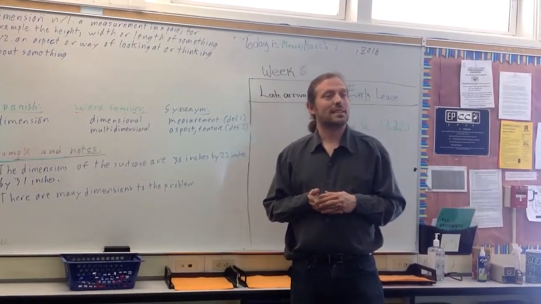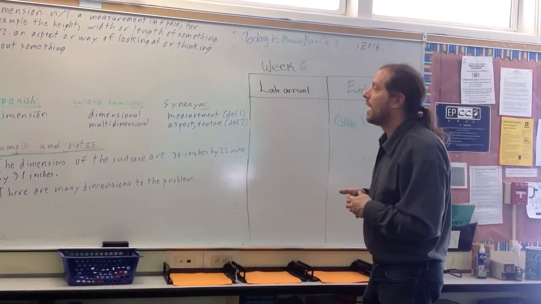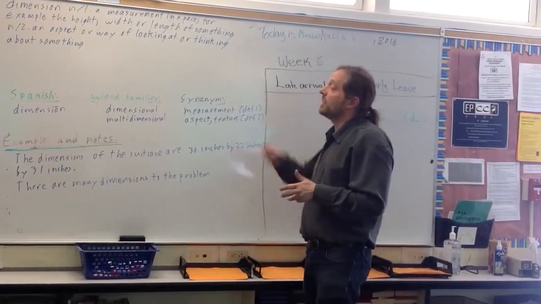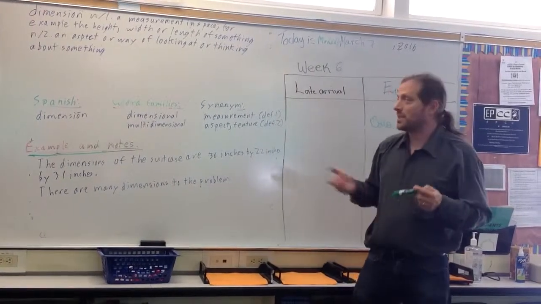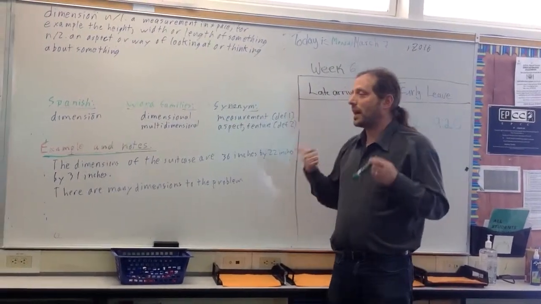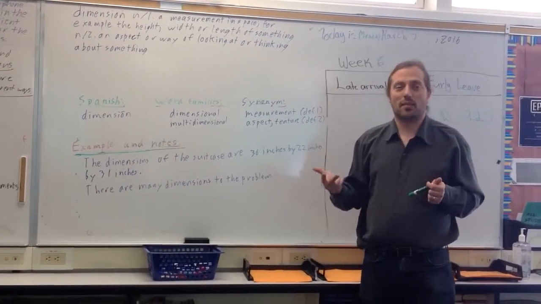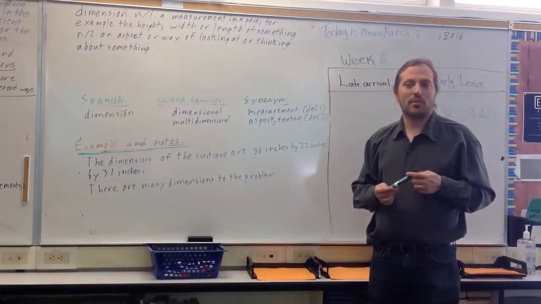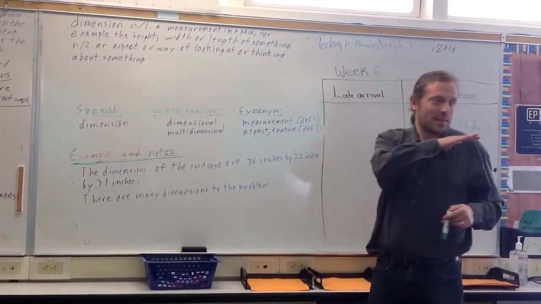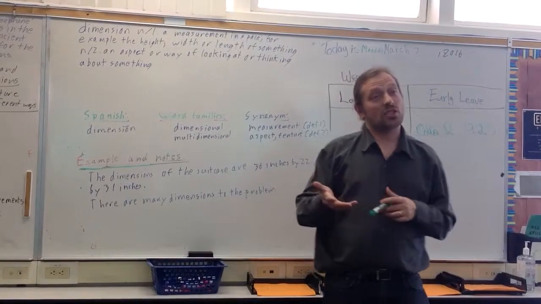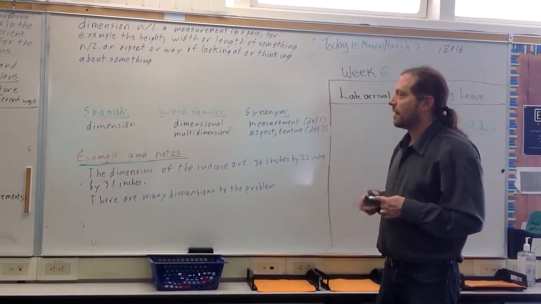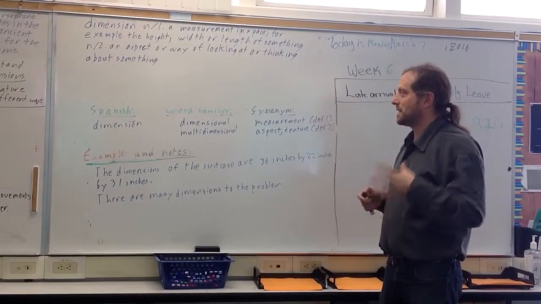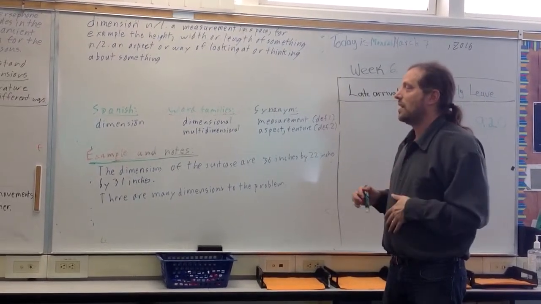Dimension, guys, is a noun, and it has two meanings on our card. One is a measurement in space. For example, the height, width, or length of something. So, if you have something that's flat on a piece of paper, it's two-dimensional, it has two dimensions. But you can have three dimensions: height, width, and length. If you measure an object that exists in the world, it always has three dimensions.